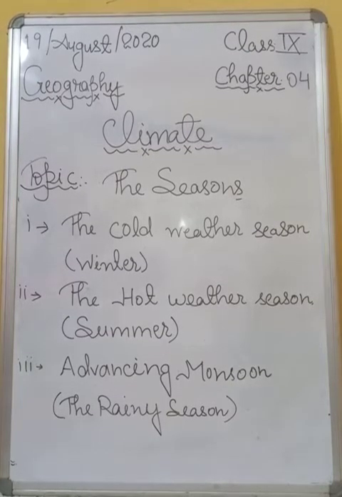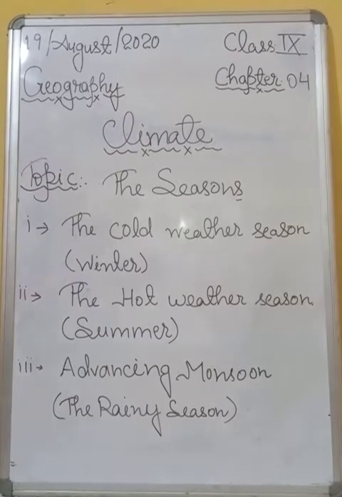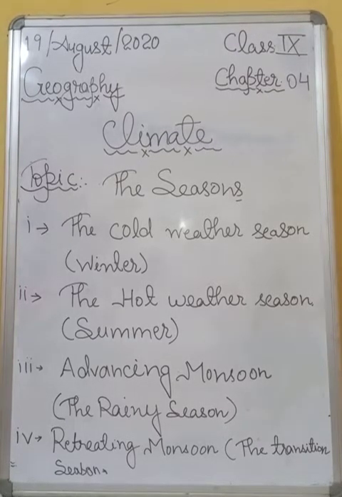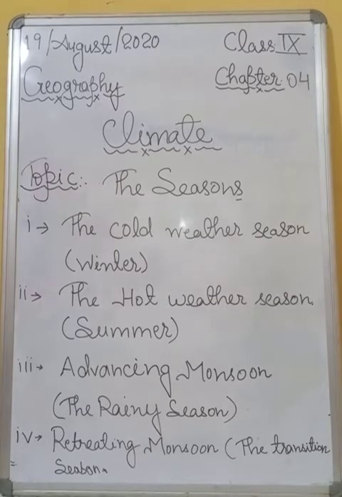So there are basically these seasons: the cold weather season, winter, and the hot weather season, summer, and next one is advancing monsoon, the rainy season, and last one is retreating monsoon, the transition season. Okay students, so first of all I will explain the cold weather season, winter.